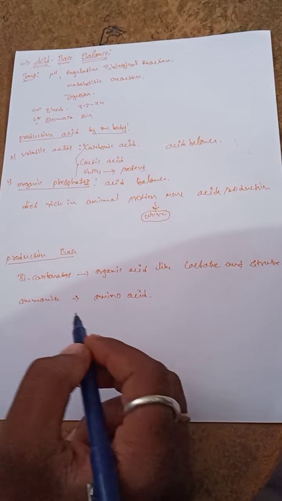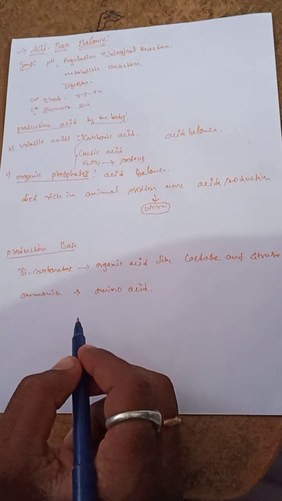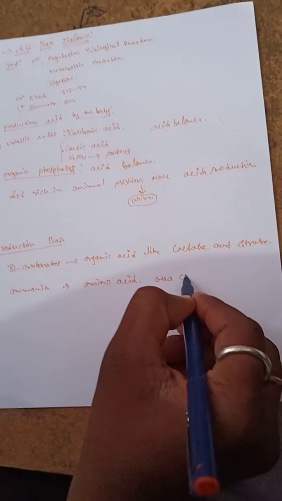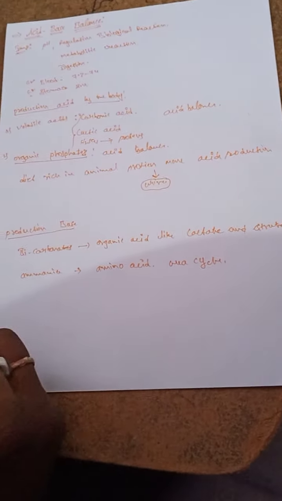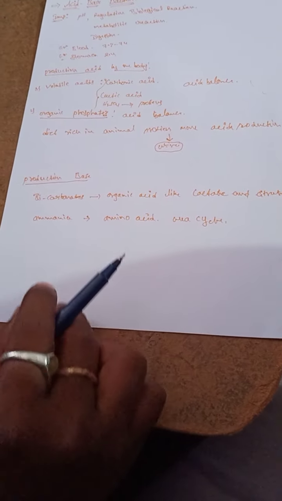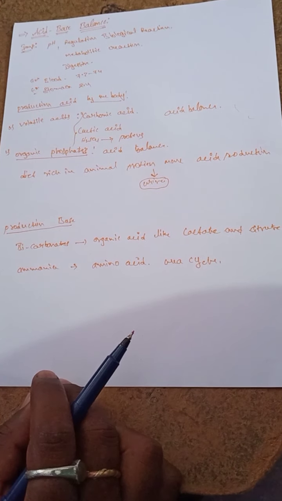So these are not only lactate and citrate; ammonia is also an example of a base. It is converted, as it is mainly involved in the urea cycle, and eliminated as urea from the body in the urine. So what is the exact definition of the production of bases in the body?